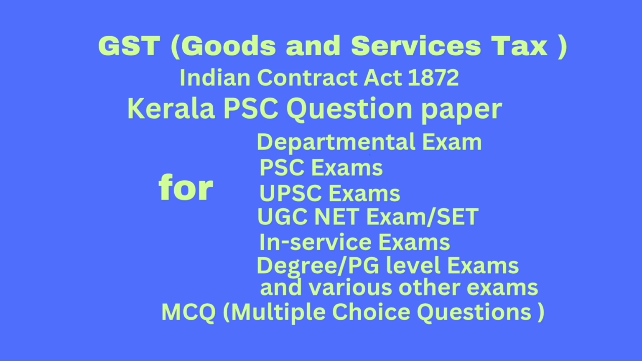I repeat question number 37. Which provisions of the CGST Act 2017 are not applicable to the IGST Act 2017? Option A, composite and mixed supply. Option B, registration. Option C, composition levy. Option D, all of the above. Correct answer: option C, composition levy.